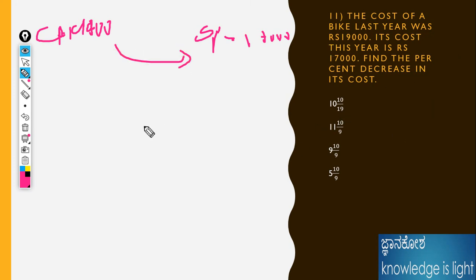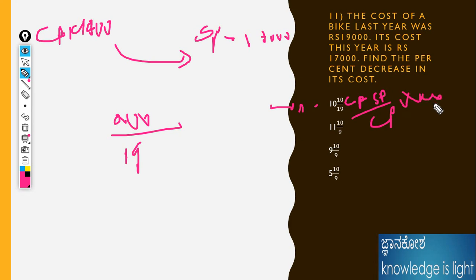Directly I will apply the formula here. The difference amount is 19,000 minus 17,000, that is 2,000, divided by 19,000. Or else apply the formula: loss is equal to (CP minus SP) by CP into 100. Which one is preferable? We can apply this formula.